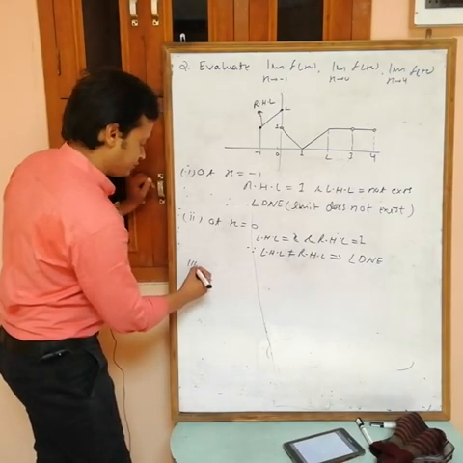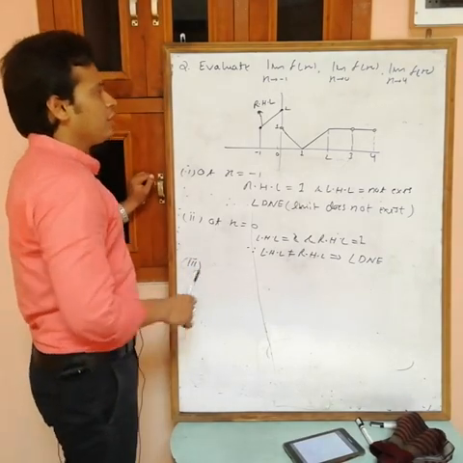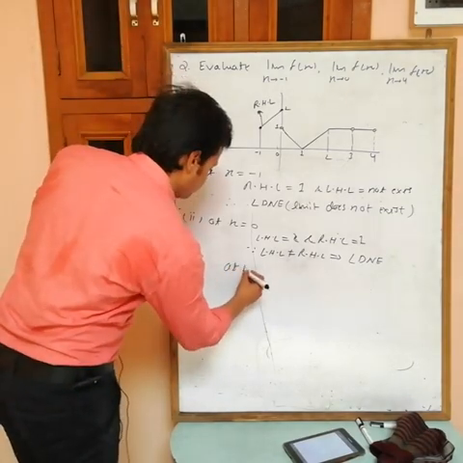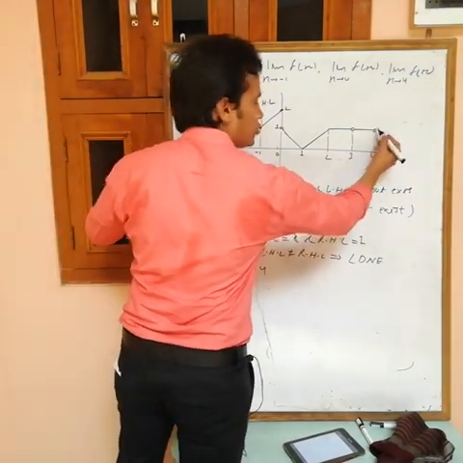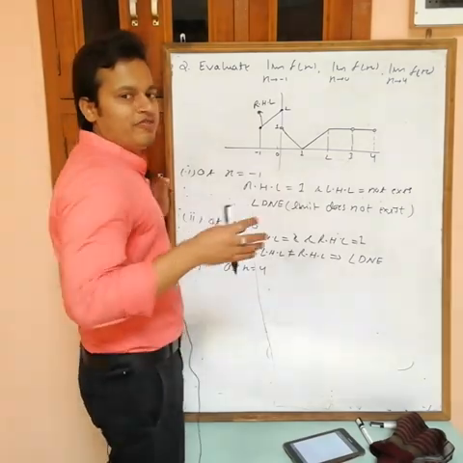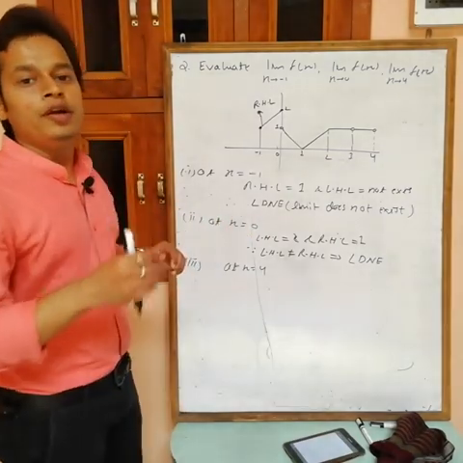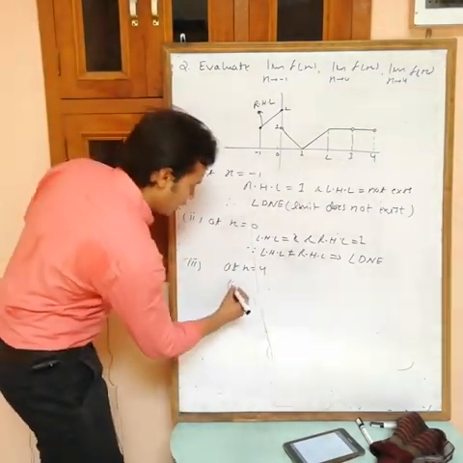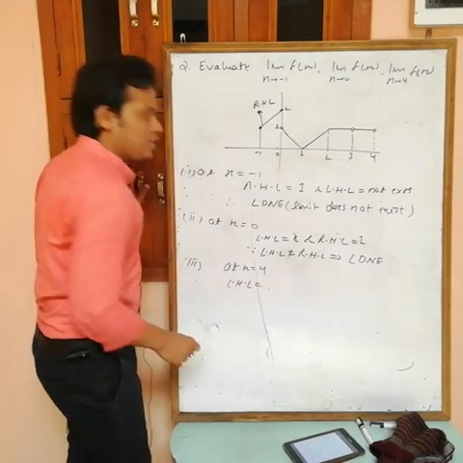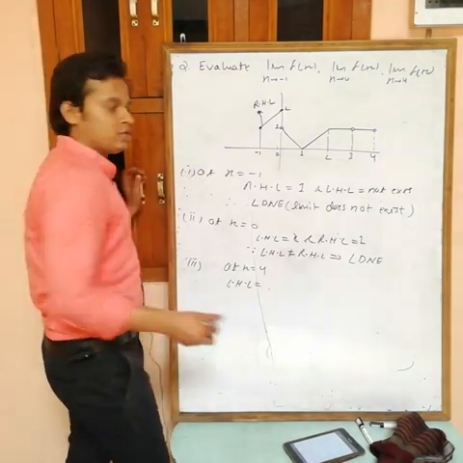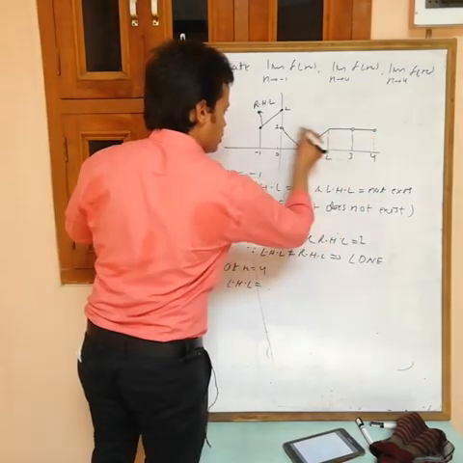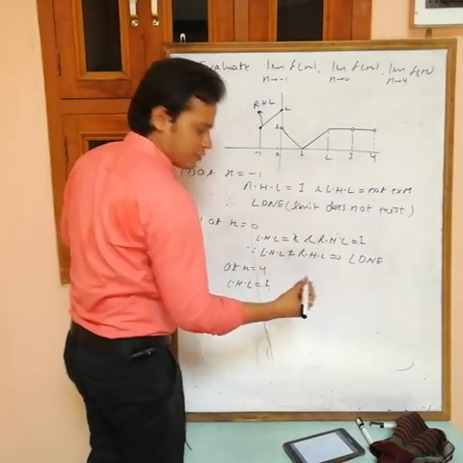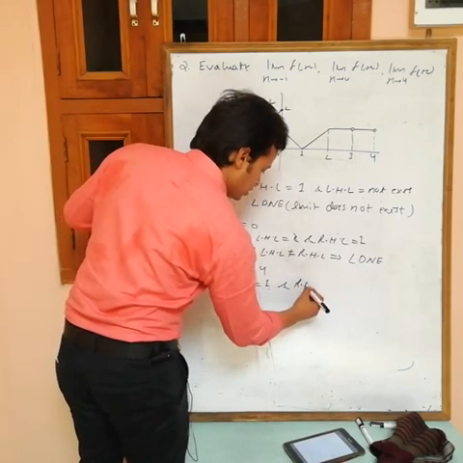Now the third one, at x equals 4. At x equals 4, there is no value at 4. But we don't want the value at 4. We want the value in the immediate neighborhood. Can you find the LHL? LHL is the value of the function at a minus h. It means 4 minus h, just before 4. This value is 1. LHL is equal to 1. And what about the RHL?